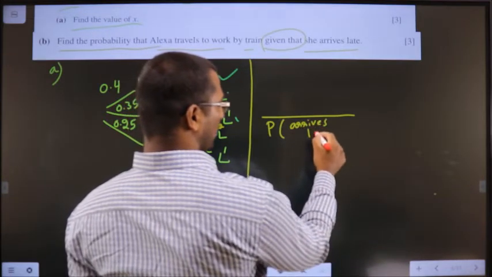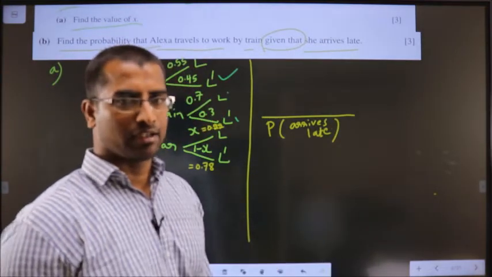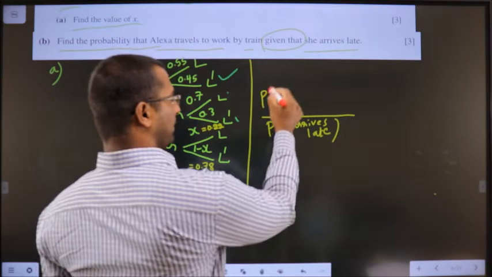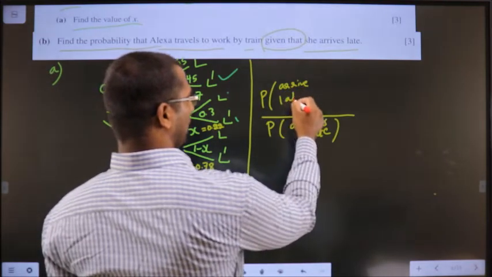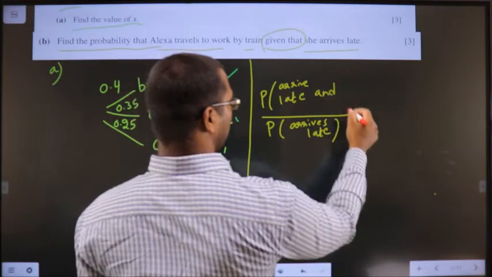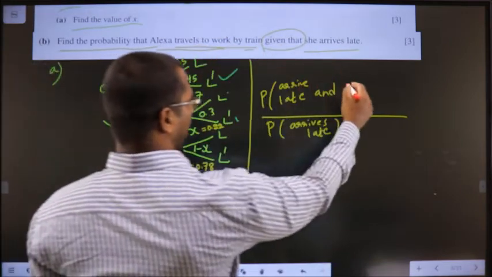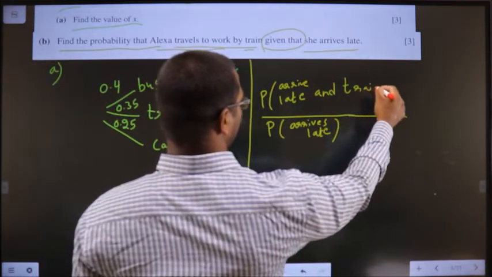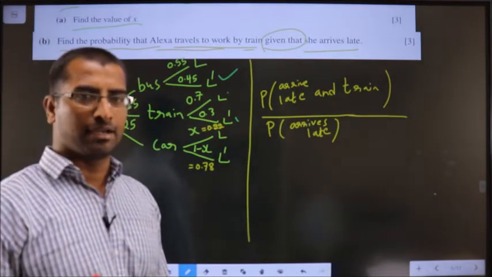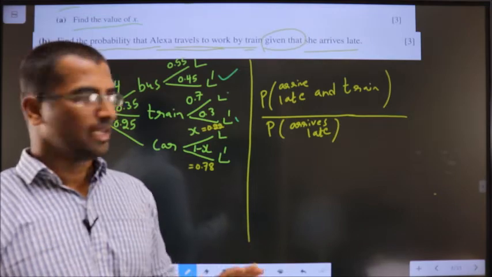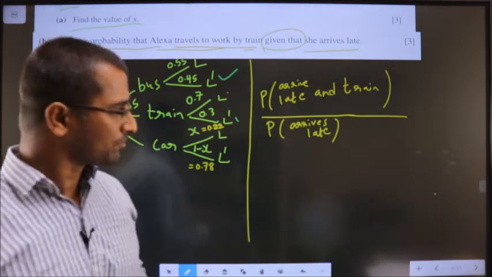The numerator is a mixture of both: arrives late and travels to work by train. So she might have used train. In the denominator, only the statement after given that. Clear? Once you have framed it, writing the answer is easy.